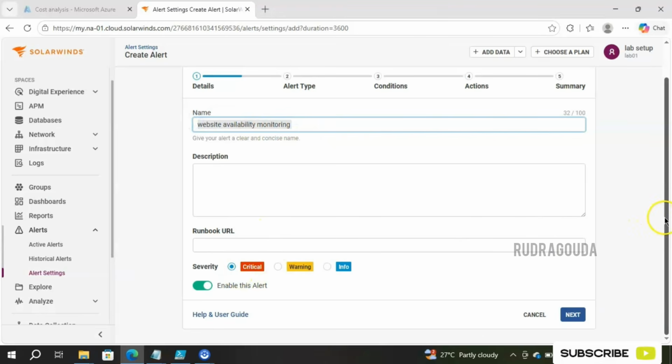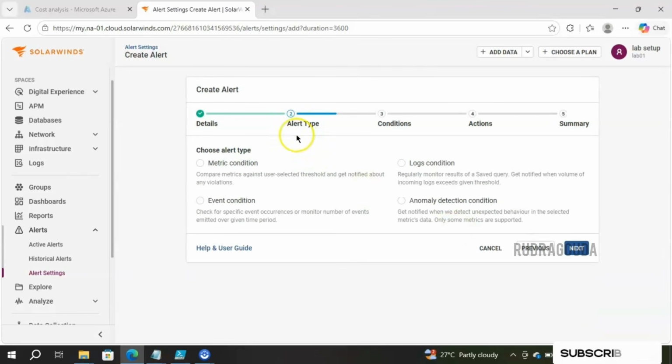If you want to enable the alert, just select this one. If you want to disable it, just click on this toggle. Since we want a real alert in this video, I will select this option, enable the alert. After that, simply click on next. Here you have four options for alert types. It means we can set up alerts in four possible ways in SolarWinds SaaS: based on the metric condition, the logs condition, the event condition, and finally the anomaly detection condition. Here, the metric condition, logs condition, and event condition are based on thresholds. Whatever threshold you set, based on that, it will trigger an alert.